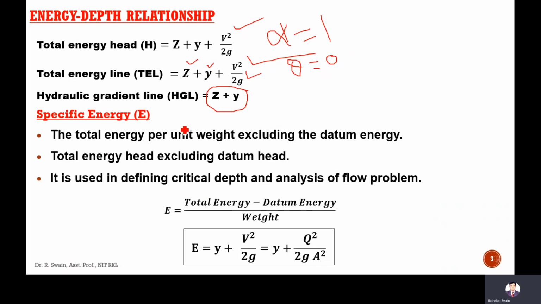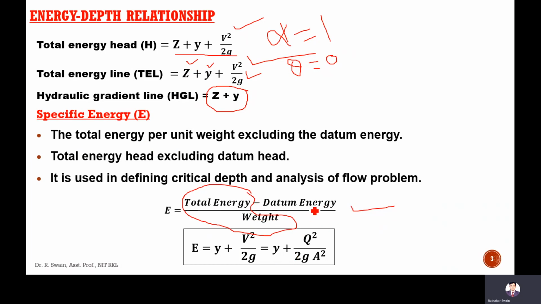Specific energy. What is specific energy? The specific energy is the total energy per unit weight excluding the datum energy. Means total energy minus datum energy divided by weight, which is y plus v square by 2g. The total energy by weight is the total energy head, z plus y plus v square by 2g. Total energy head is the total energy divided by the weight of the fluid.